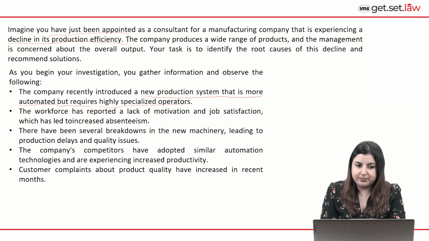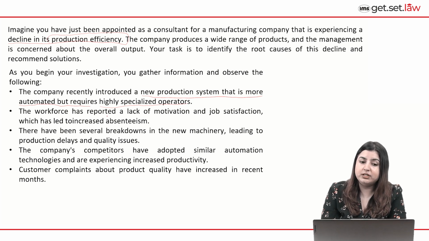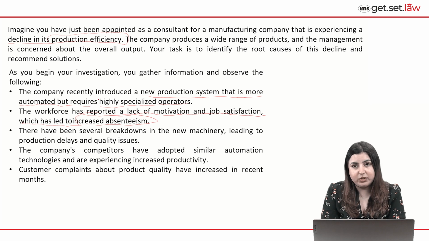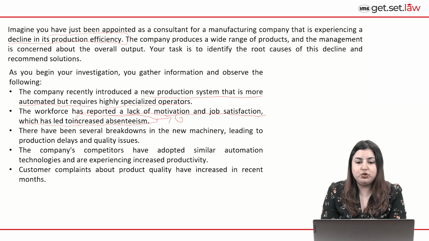Second observation is that the workforce of the company has reported a lack of motivation and job satisfaction. Because of these two factors, there is increased absenteeism in the company. It's quite logical to infer that due to lack of motivation and job satisfaction, the workers would not want to show up for the organization to perform the tasks allotted to them. So this observation is very crucial.